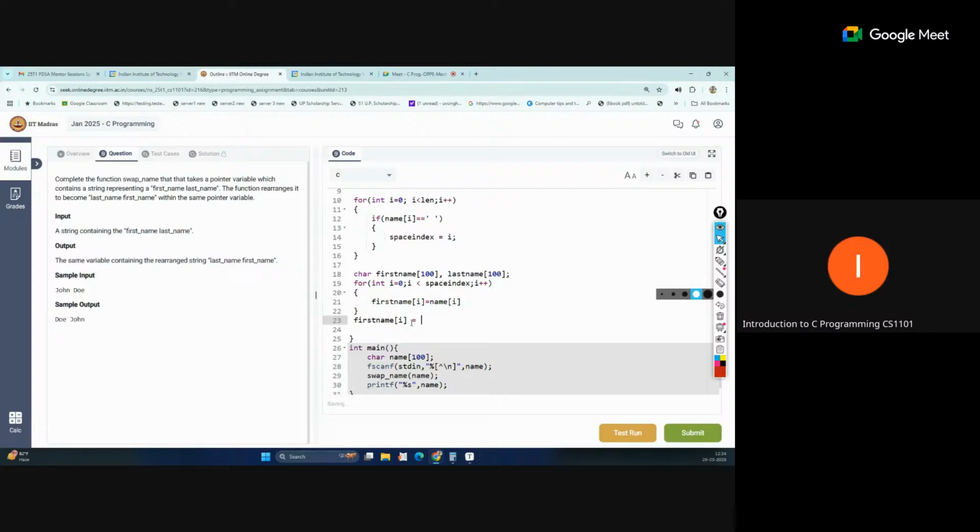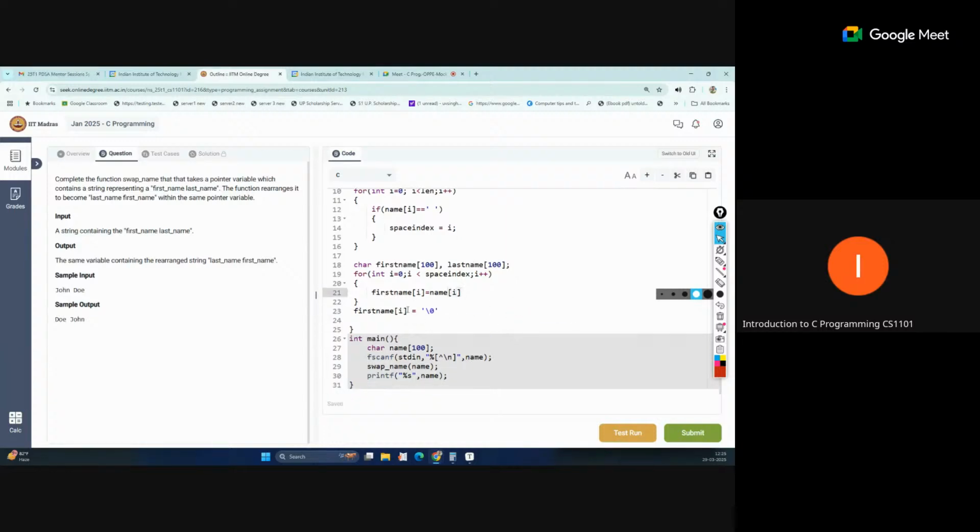Okay, so that is like a character 0. This is the identification in the strings. So this is the stop point of the strings. Okay, indication. So same things we will do now for the second character.